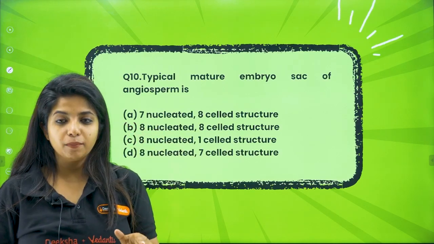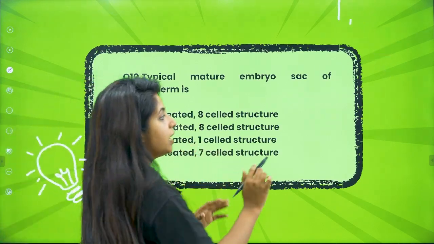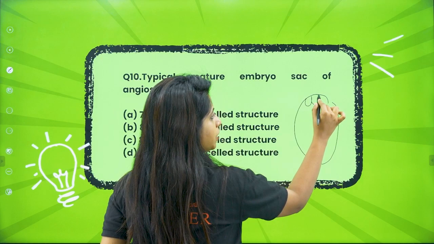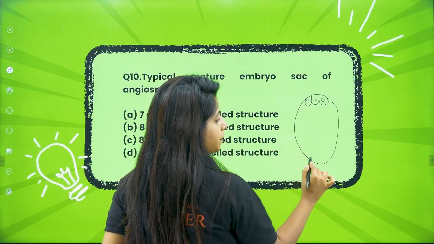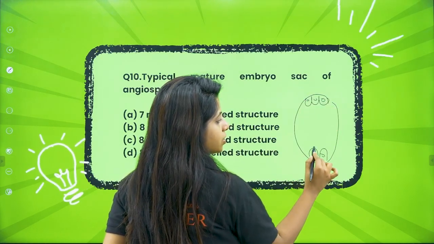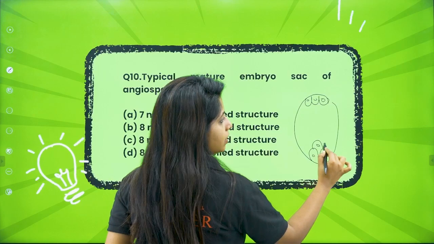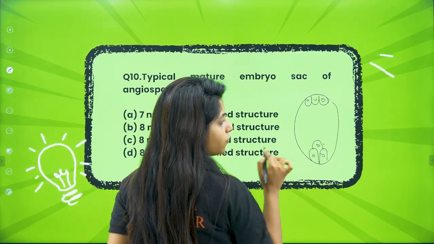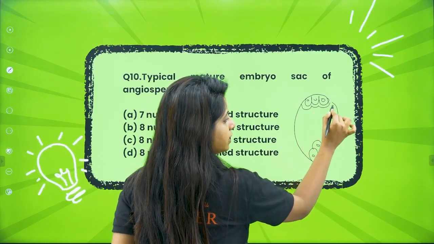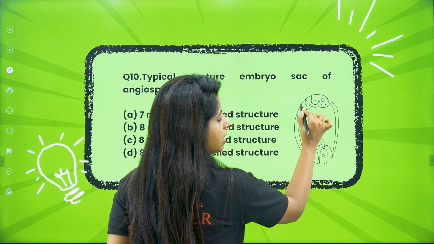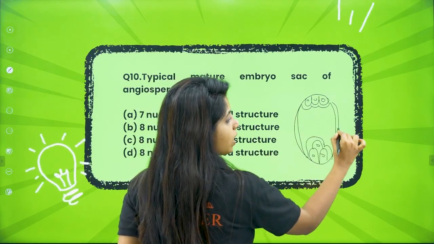If you talk about the embryo sac, always remember this should be in your head by now. 3 antipodals, 1, 2, 3. 3 cells, okay. Here you have got 2 cells, synergids. There is one more cell, egg cell. So 3 plus 3, 6 cells you have got, and over here you have got the last big cell, and that is the central cell. So 6 plus 1, 7.